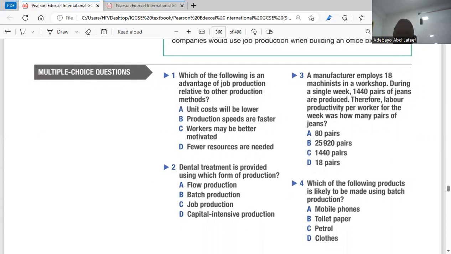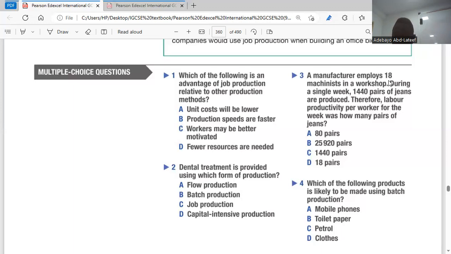Question 3. A manufacturer employs 18 machinists in a workshop. During a single week, 1,440 pairs of jeans are produced. It's going to be 18 over 1,440. And what's that? That's per week as, okay, let's see. 1,440 divided by 18. That's it. So I think it should be.